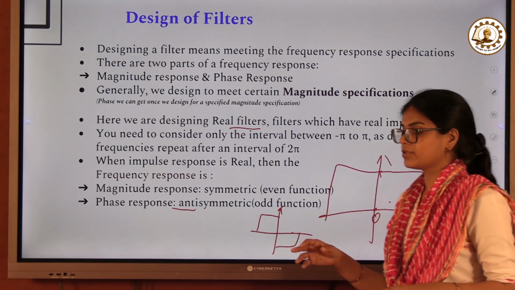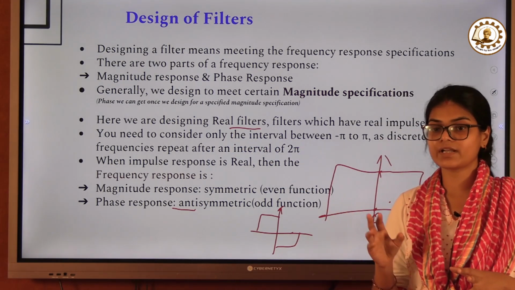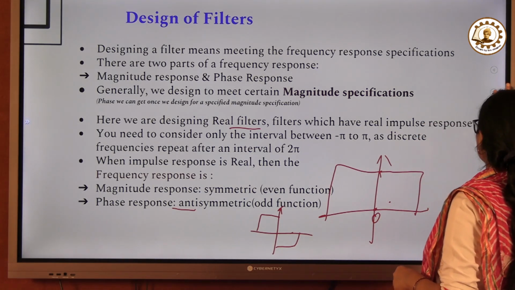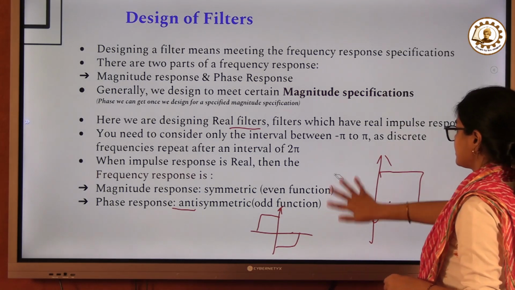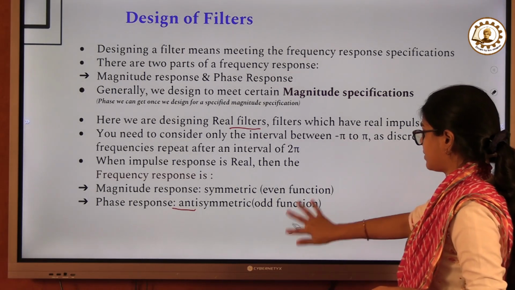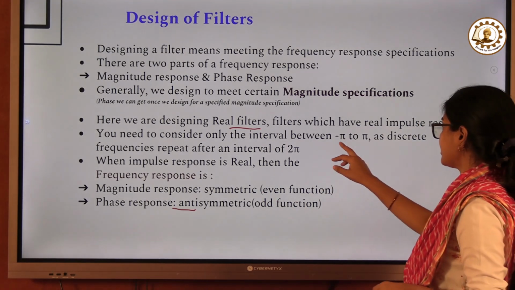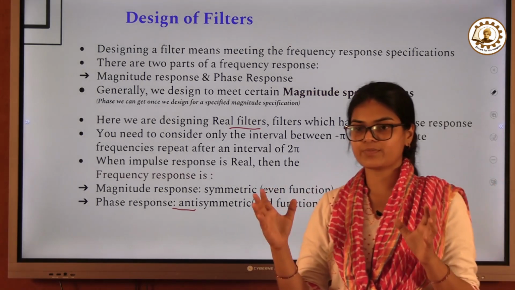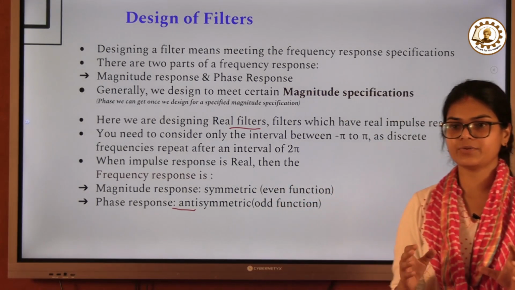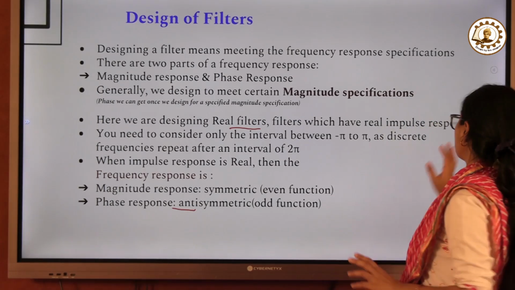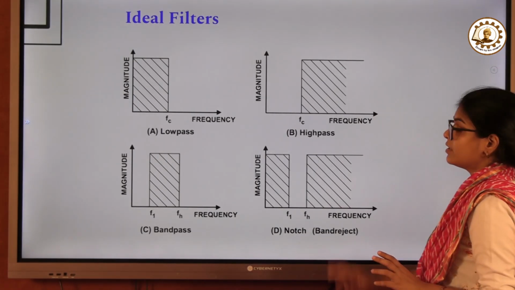Okay. Now when you do the Fourier transform of a real signal, what is the formula for the Fourier transform? If you go into the detail of that, you will understand why it is symmetric. Also, one more important thing: we need to design only for the frequencies between minus pi to pi, or any interval of 2 pi, you can take 0 to 2 pi. So for any interval of duration 2 pi, only for that period are we going to design.